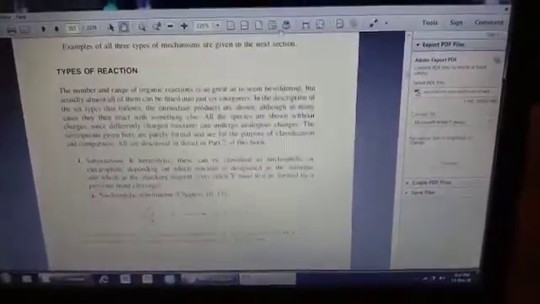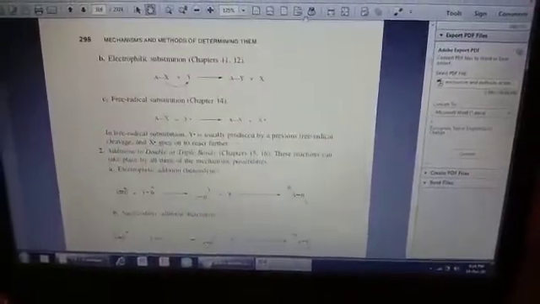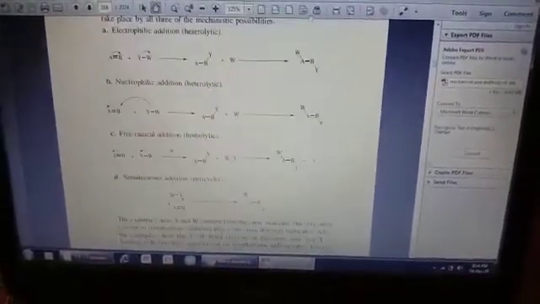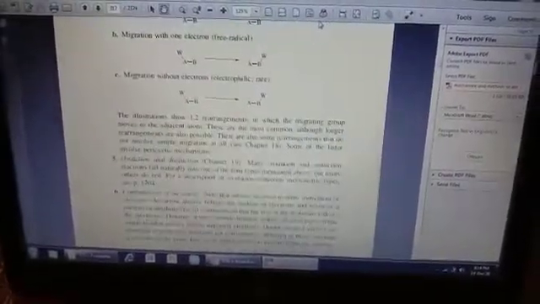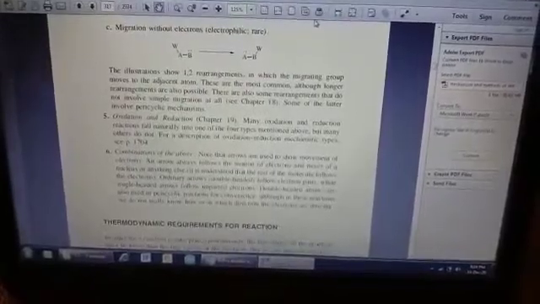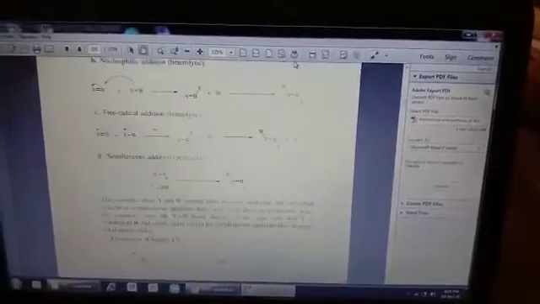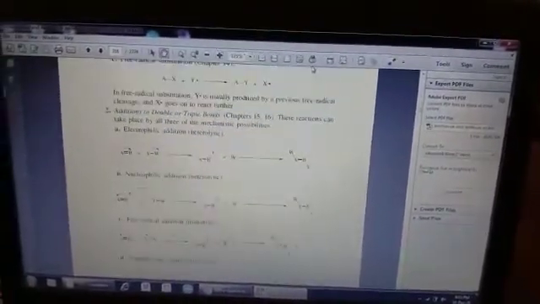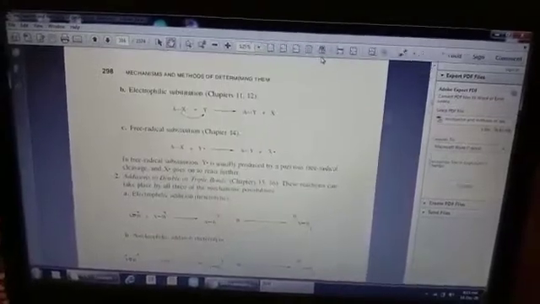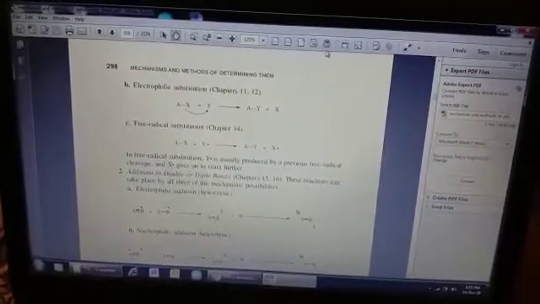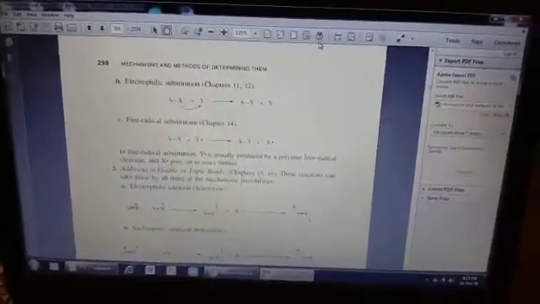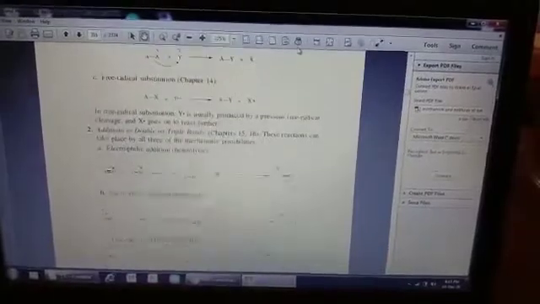Now the types of reactions. There are many types, which include substitution reactions, addition reactions, elimination reactions, rearrangements, oxidation reduction reactions, and combinations of all the above. During substitution reactions, hydrogen is replaced with either of the atoms. It will go by SN1 or SN2. It may be a nucleophilic substitution or electrophilic substitution.